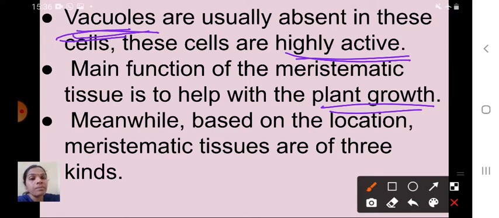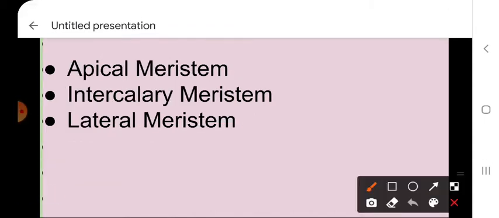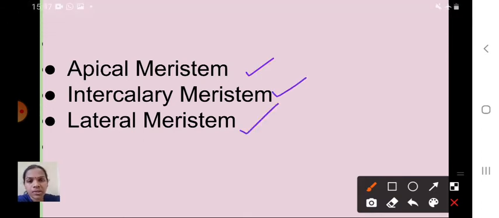Meanwhile, based on the location, there are 3 types of meristematic tissue. That is, apical meristem, intercalary meristem, and lateral meristem. So based on the location, there are 3 types of meristematic tissue. Okay, we will see now the location and function of this meristematic tissue.